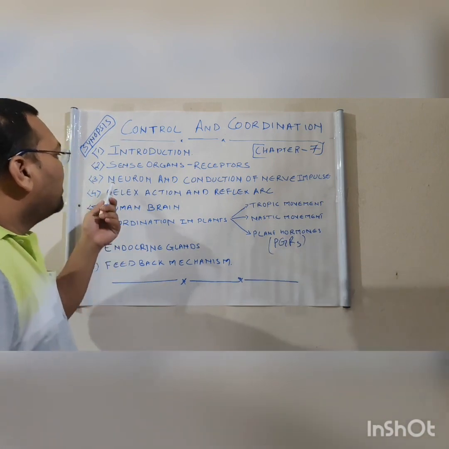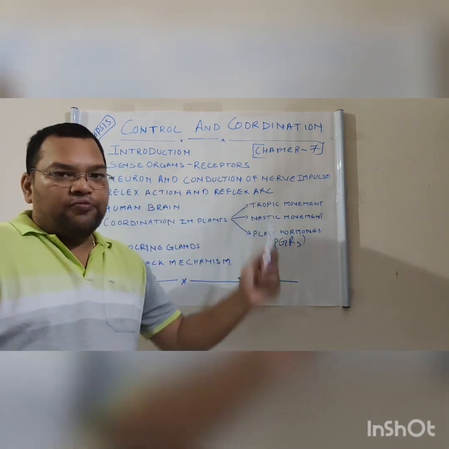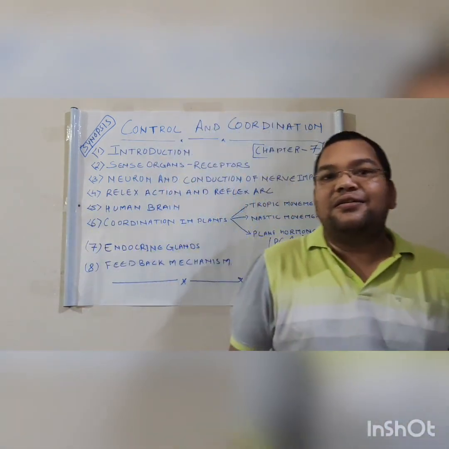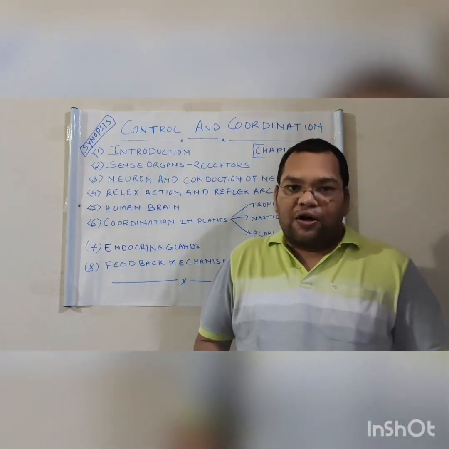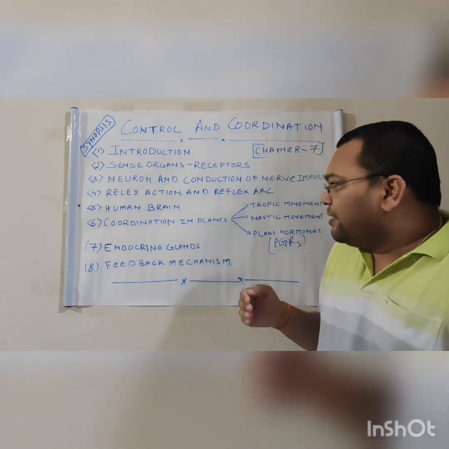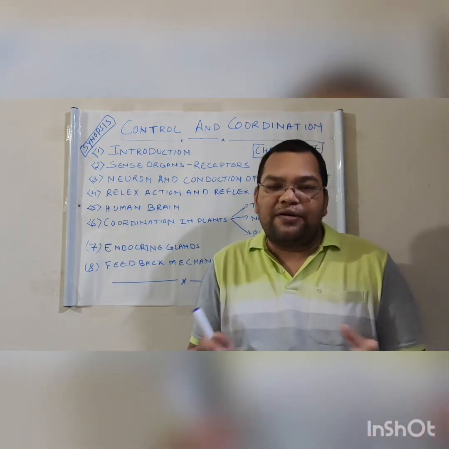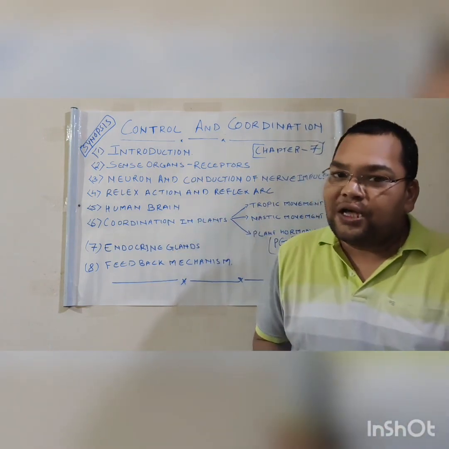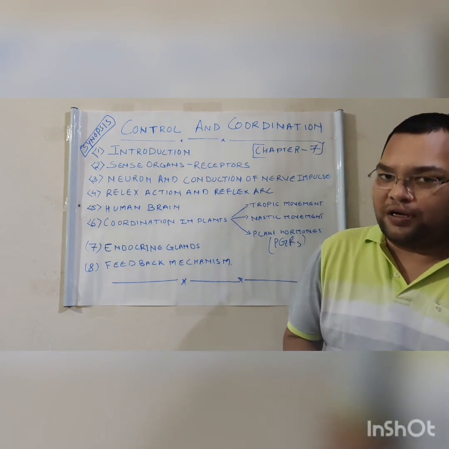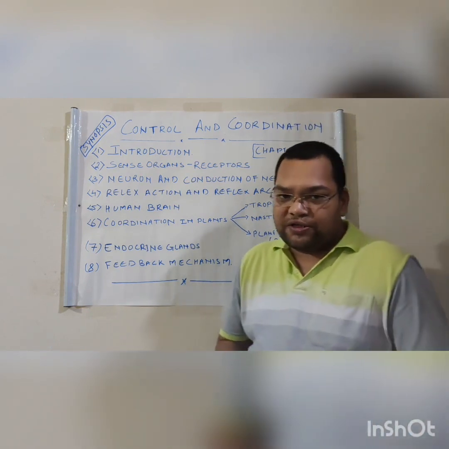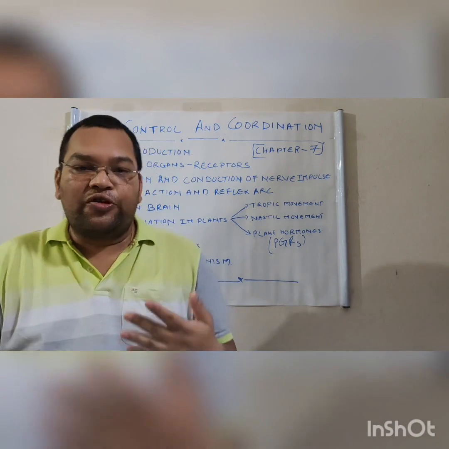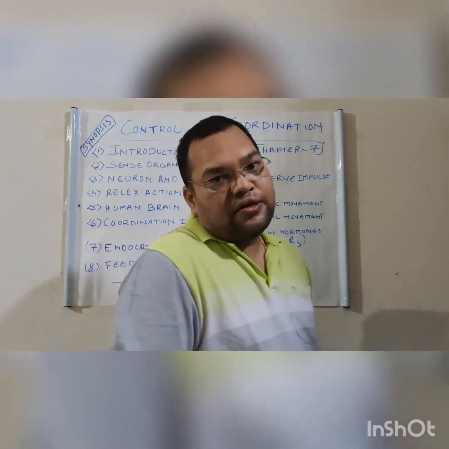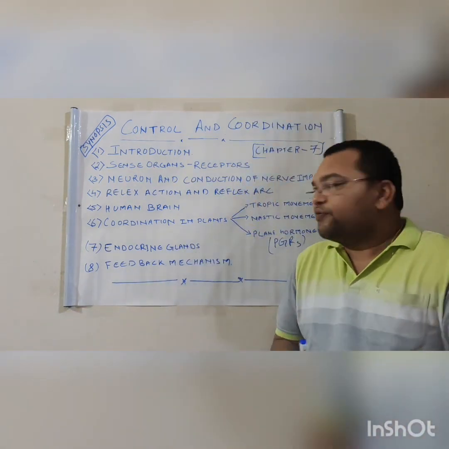And the next is the neuron and conduction of nerve impulses. Now we have to see what a neuron is. Actually you already studied in the 9th class what a neuron is and what the structure of a neuron is. But in this class we have to see a little more detailed structure of the neuron, and also how nerve conduction takes place in our body. How the signals reach the part which is processing them. I am going to tell you later what it is.